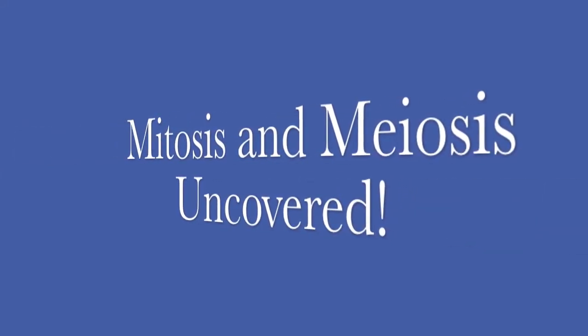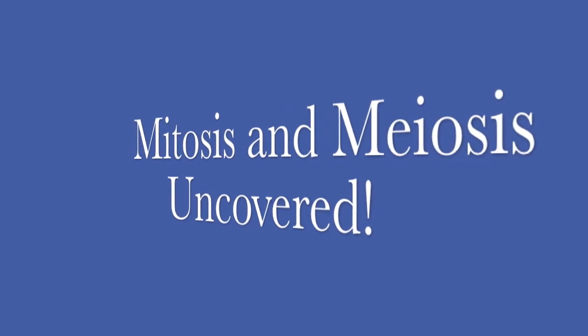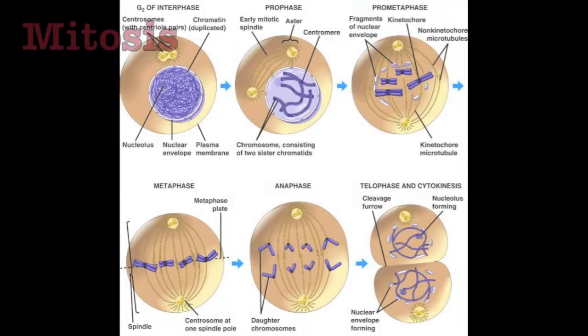In this video, we'll be uncovering the differences between mitosis and meiosis. Mitosis describes the process by which the nucleus of a cell divides to create two new daughter cells, each containing an identical copy of DNA. Mitosis is important because it allows for asexual growth, maturation, and replacement of damaged cells.